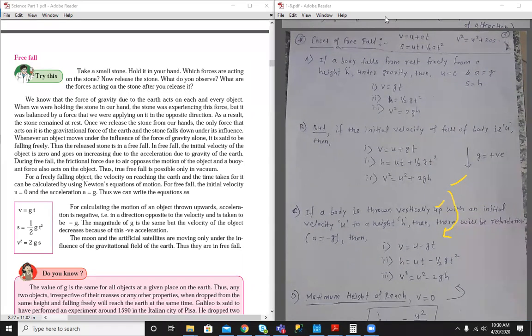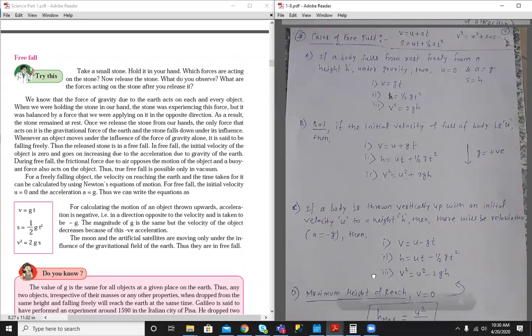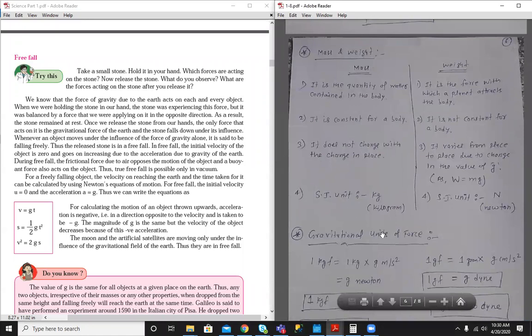So no need to learn by heart all these formulae. We will consider the cases. Just remember these basic three kinematical equations. And remember that whenever an object is moving downwards or falling downwards, g is considered as positive. When it is going up, g is considered as negative. Okay, let's move ahead. What is the next topic?